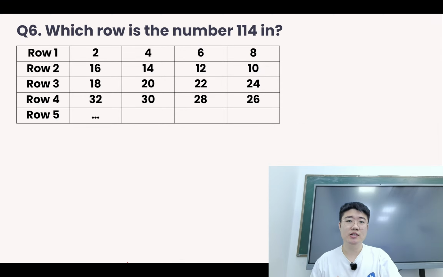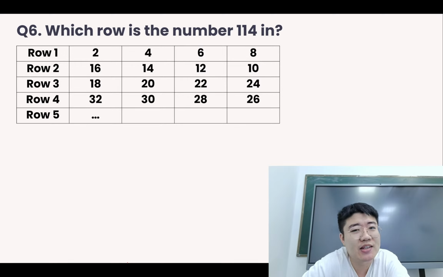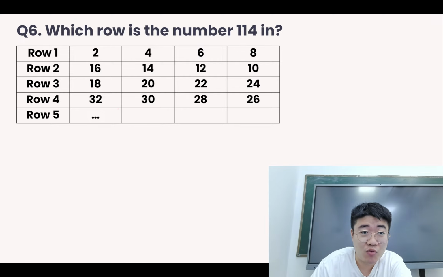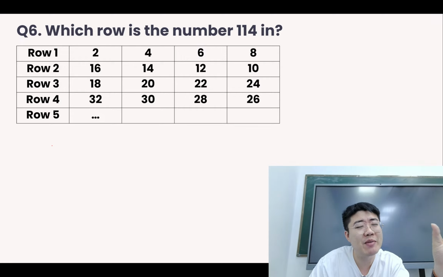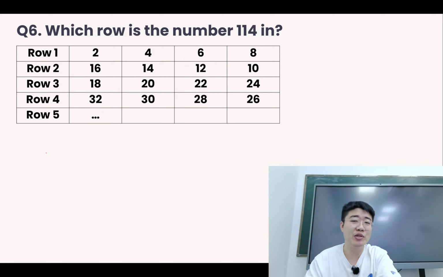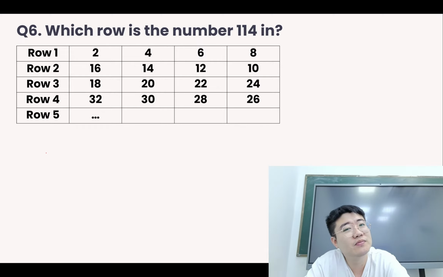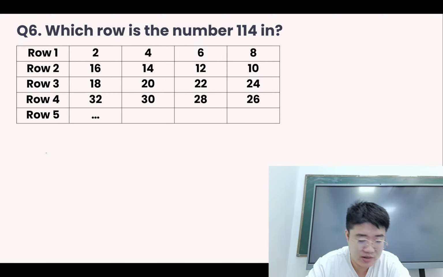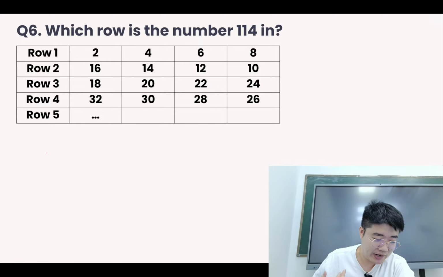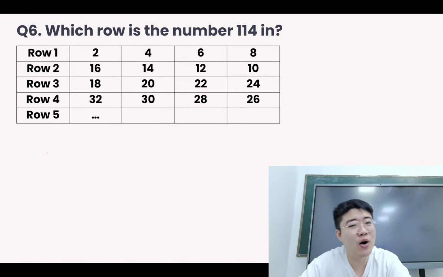Question 6. So this one is asking, which row is the number 114 in? All right, let's think. Now, one of the solutions I've seen in students is that they do 114 divided by 4, since there are 4 numbers in each row. So is that correct, everyone? Everything is correct, you can type 1. Everything is wrong, you can type 2. Should we use 114 divided by 4 to find the number of rows here?